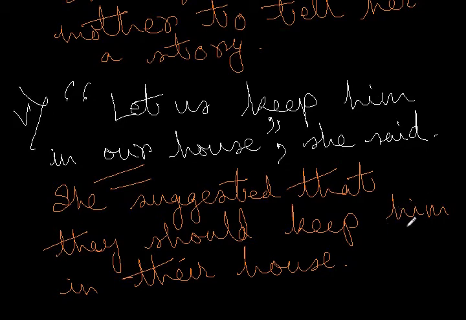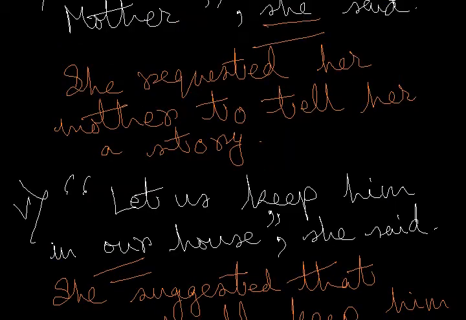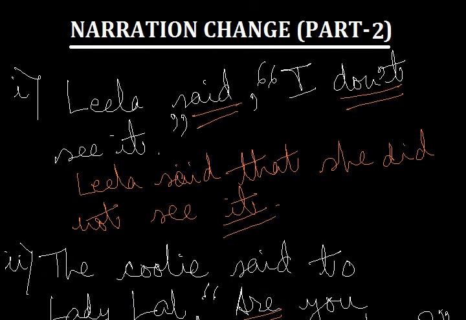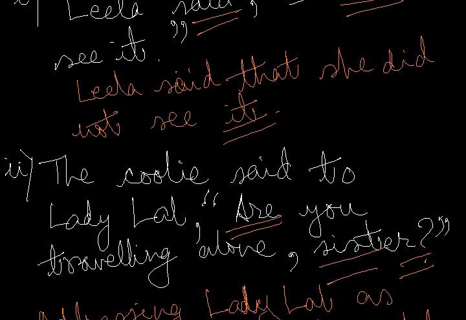Another piece of advice before we come to the end of today's lesson on narration change. Students, I would like you to remember this, that whenever you are asked to rewrite sentences from direct to indirect speech, always take one word at a time and then try to rewrite the sentences. Like the moment you see a sentence, let us take this example, sentence number 2. The coolie said to Lady Lal, the first thing to notice, you first read the sentence, then you notice there's this question mark at the end.